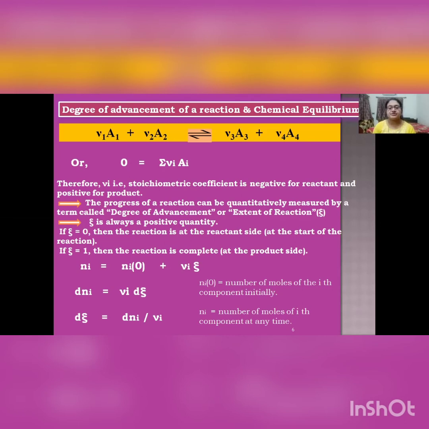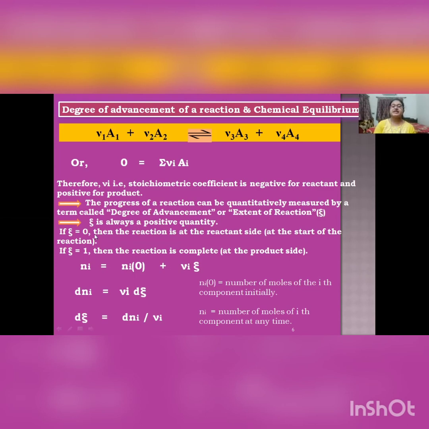Equilibrium with ν3A3 plus ν4A4. So we can write it in this fashion: 0 equals summation over νi Ai, where νi is the stoichiometric coefficient of the ith component, and this νi value is negative for reactants and positive for products. Now, the progress of the reaction can be quantitatively measured by a term called degree of advancement, or extent of reaction, ξ. ξ is always a positive quantity.